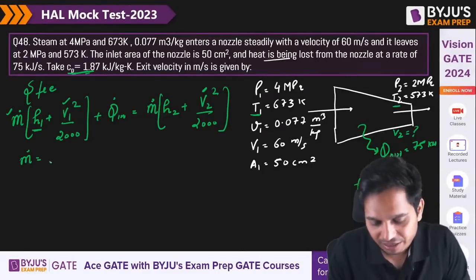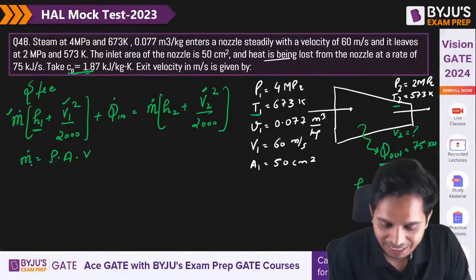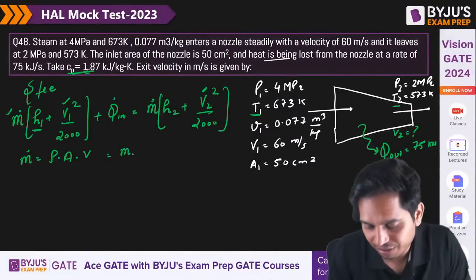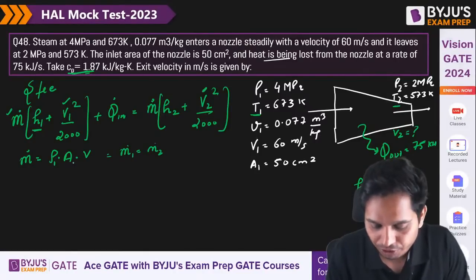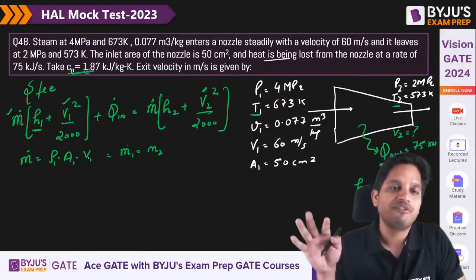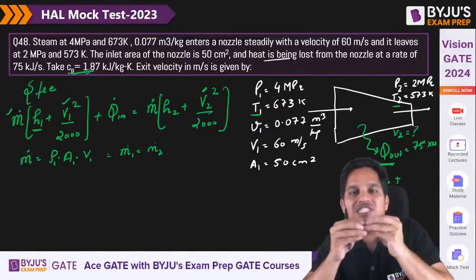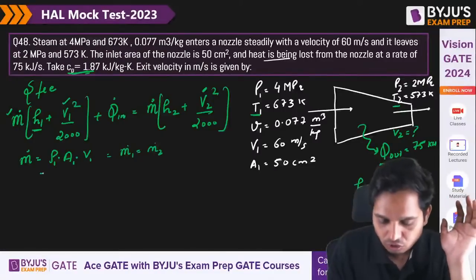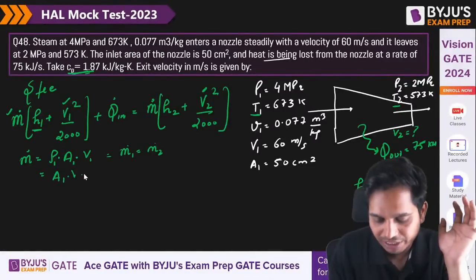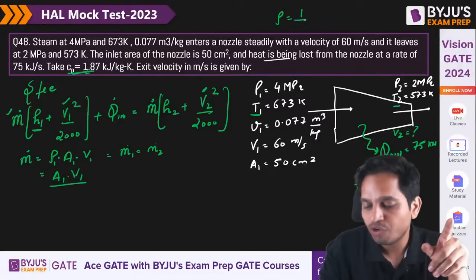Mass flow rate is equal to rho A V, and mass flow rate m is equal to m1 or m2. It is the same, so I can take any one of them, rho1 A1 V1, because in steady flow, mass entering is equal to mass leaving. Mass is conserved and constant. So I can write A1, velocity 1, and density is 1 upon specific volume.